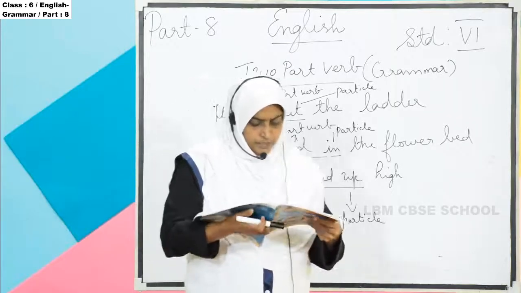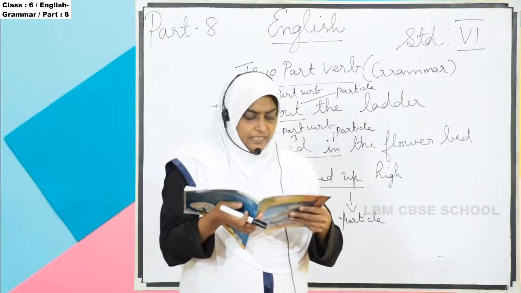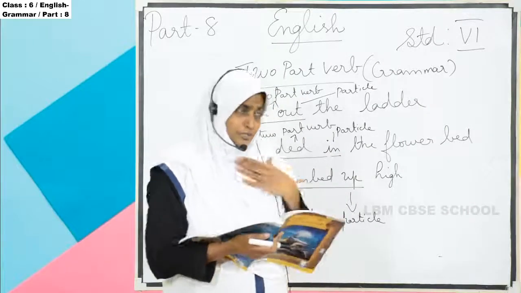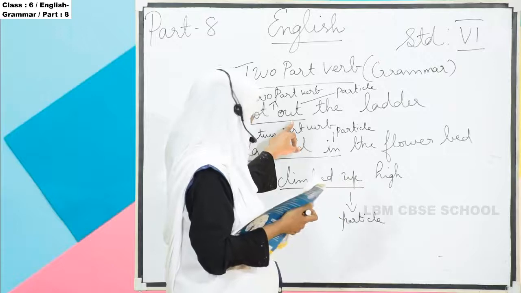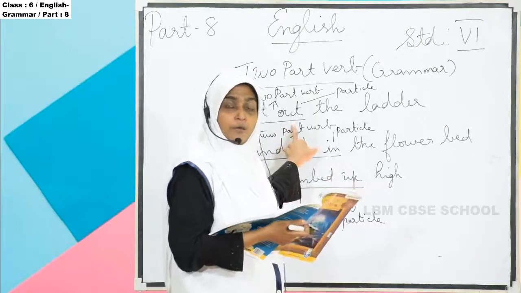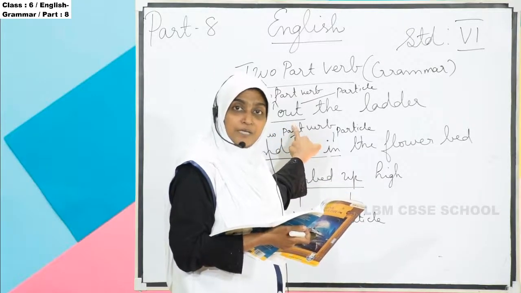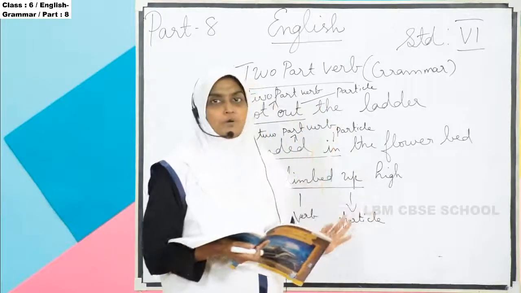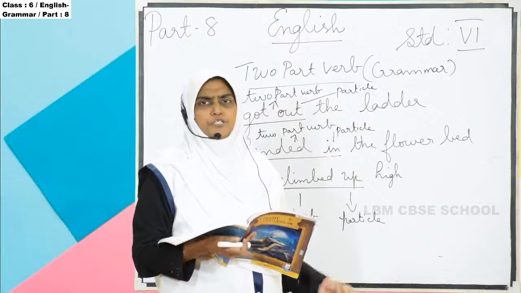And then the particle can be either a preposition or an adverb. So the second word coming in that two-part verb might be a preposition or an adverb. What do you mean by preposition?